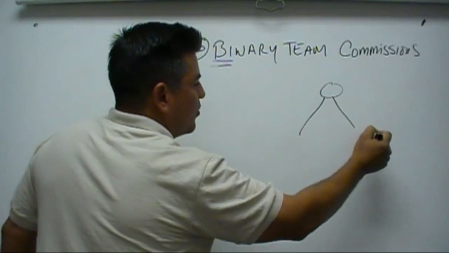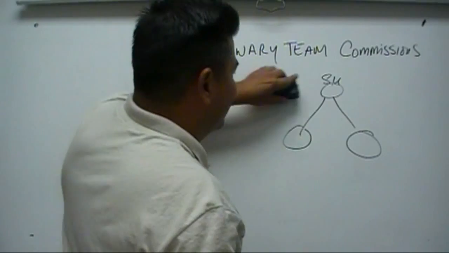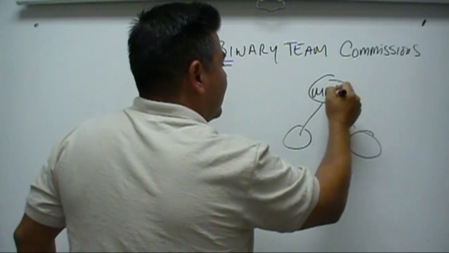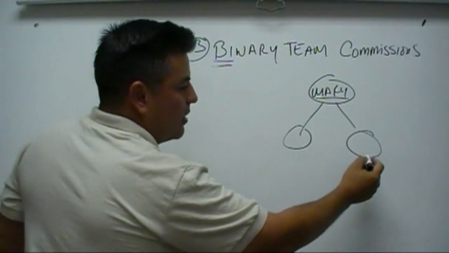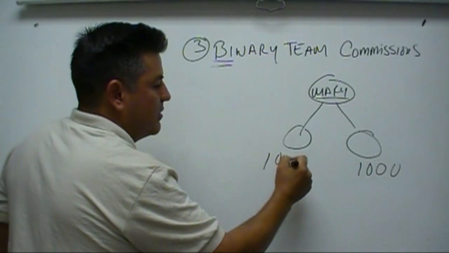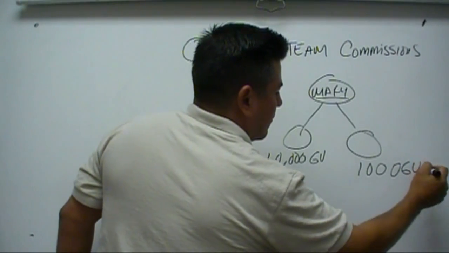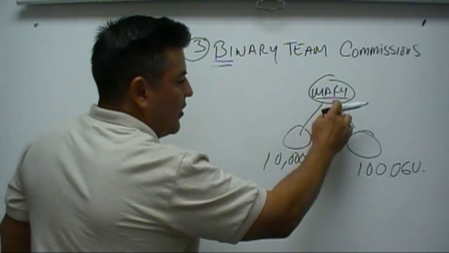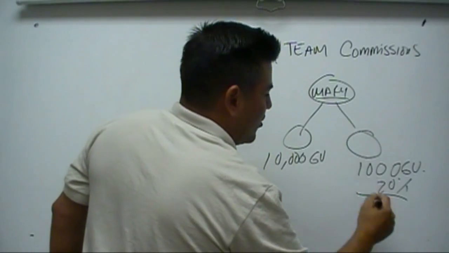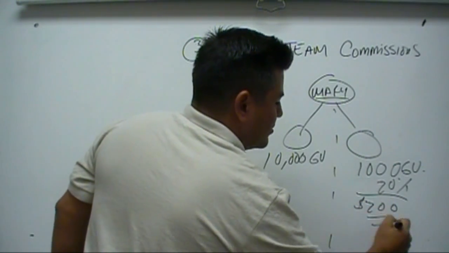Let's clean this up a little bit more. Again, here's Mary. We had 1,000 of GV here. We had 10,000 of GV here. Okay. Mary got paid 20%. Mary earned $200. That was her team commission.